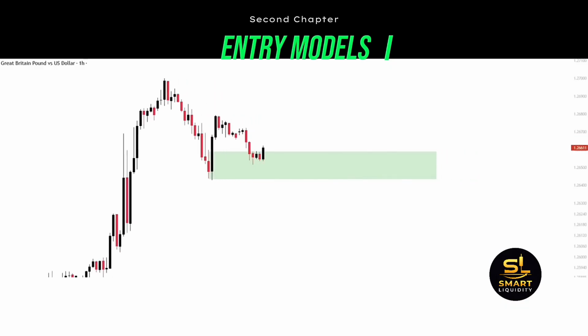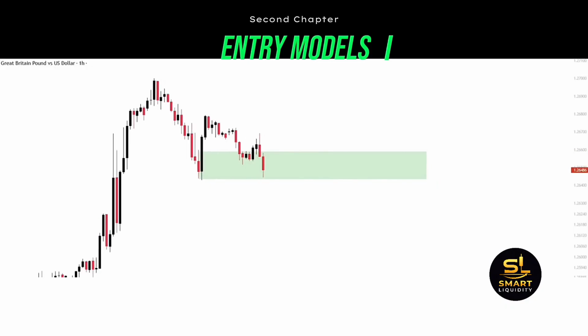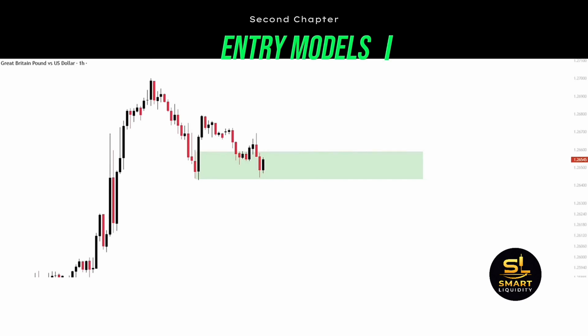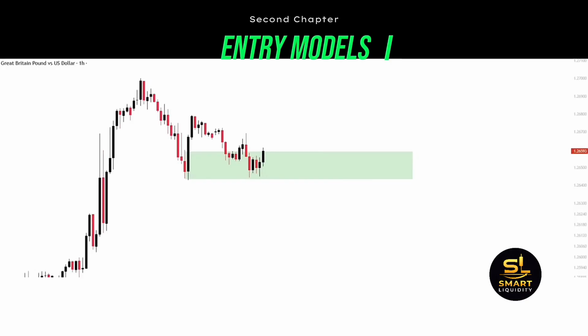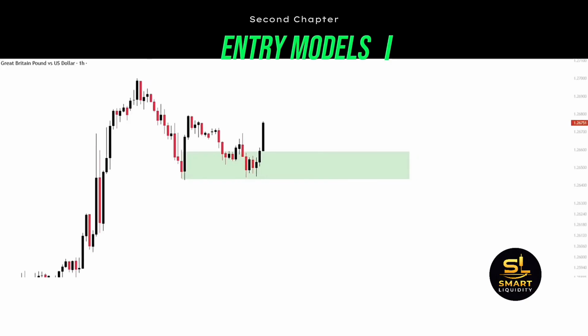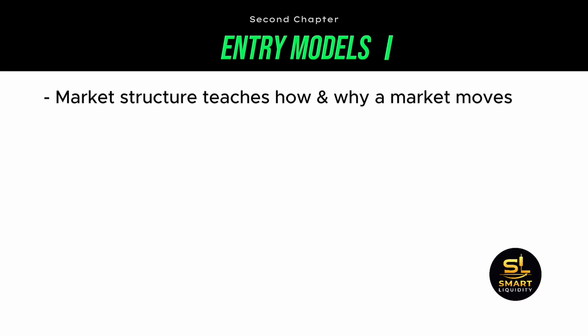So the price hits the demand zone, moves around for a bit, probably because it hasn't gathered enough liquidity yet. So we need patience. The key point is for price to not break below the demand zone. And soon after, these large candles printed on the chart, rejecting the demand zone to the upside. And let's see if they can manage to break the last major high. And yes, they did.